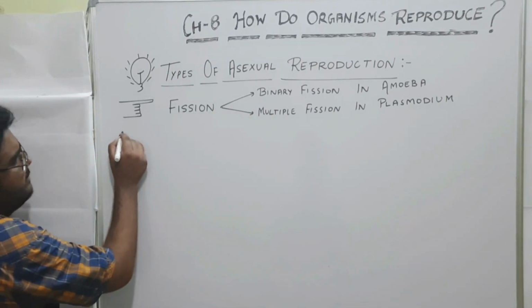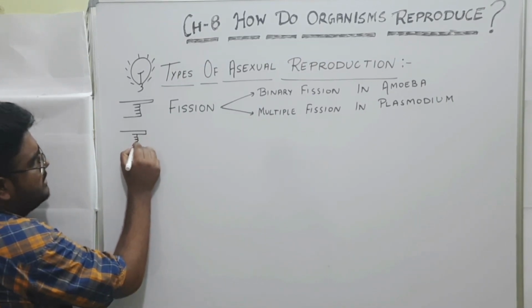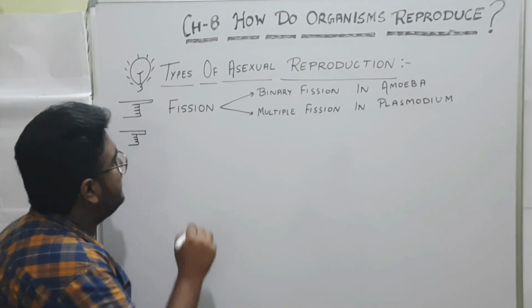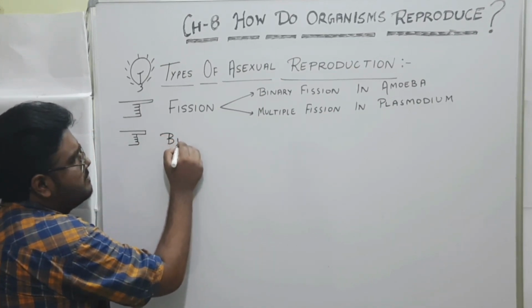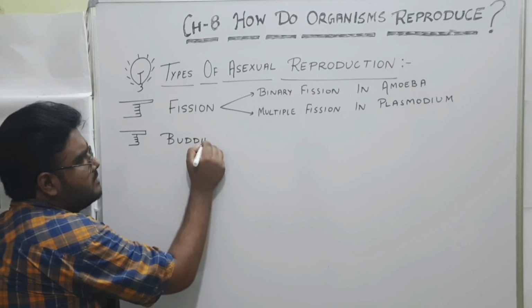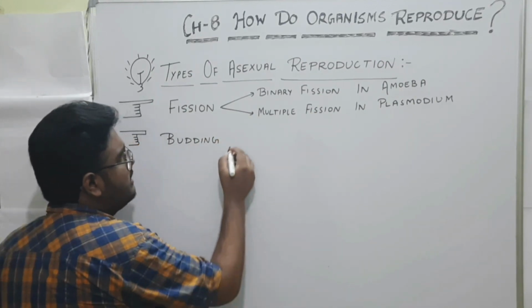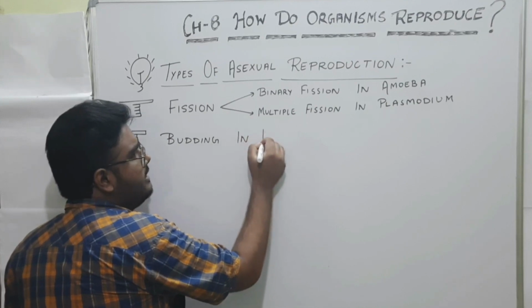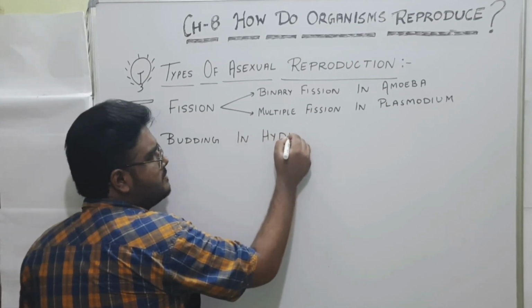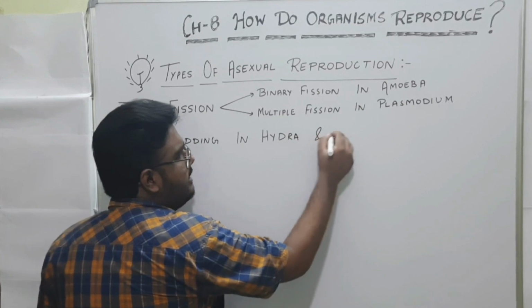Now, the second type of asexual reproduction is budding, and we will discuss budding in two organisms, that is budding in Hydra and yeast.